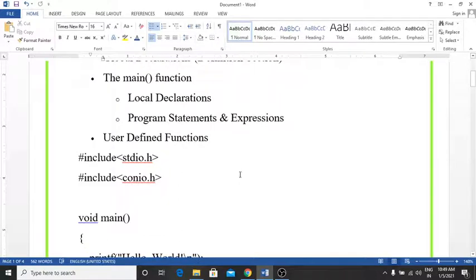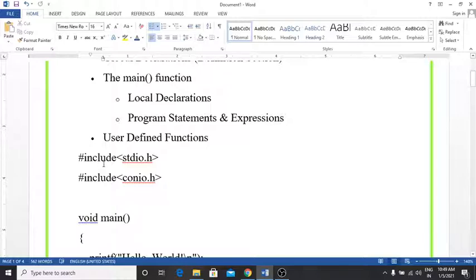Friend, first we see a simple program that prints the hello world message on your screen. Here: hash include stdio.h. This is the header file. stdio means standard input output file. The .h extension is for header file. Why do we include the header file before starting the program?